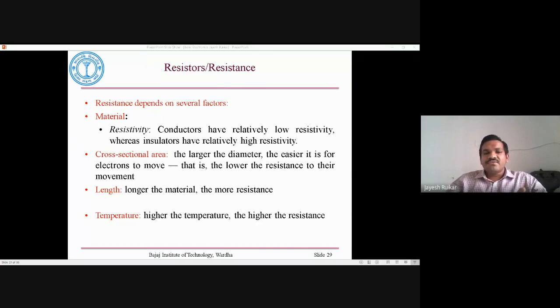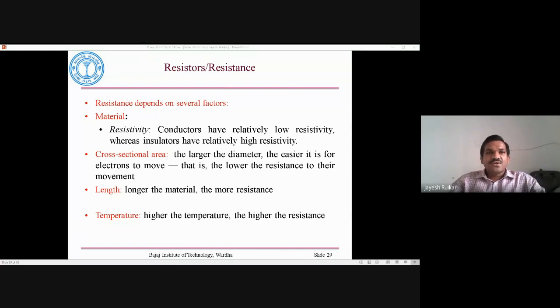You can think of water flowing through a pipe. If we have a wider pipe, the water flows more easily. That analogy helps you understand. Even a copper wire with a large diameter has a lower resistance.